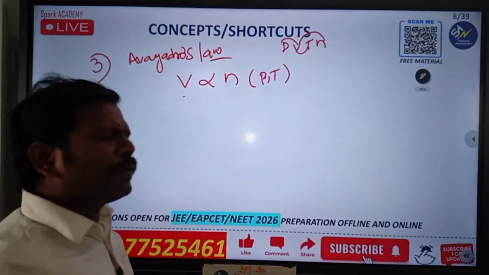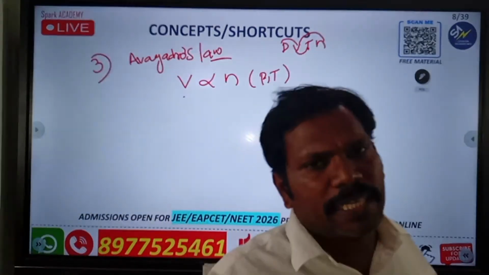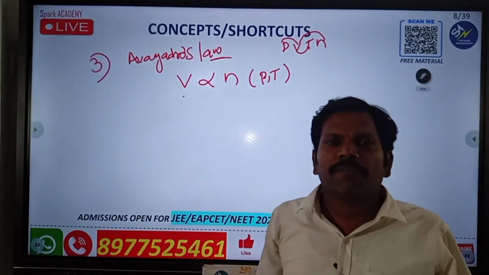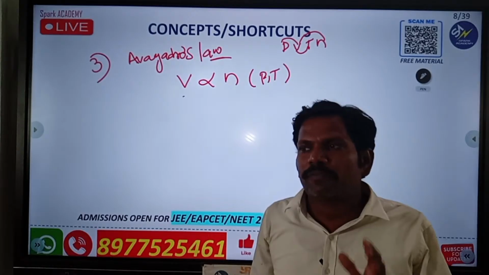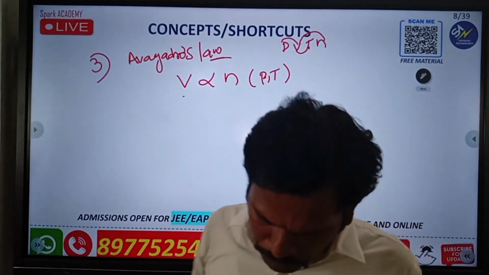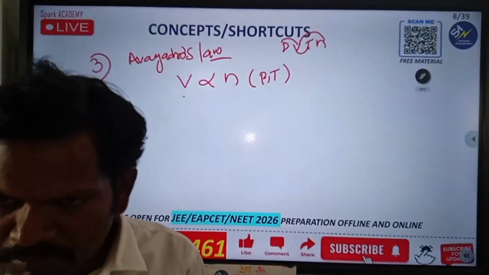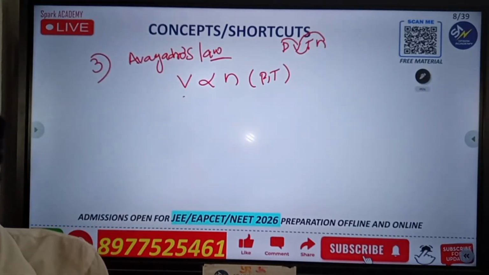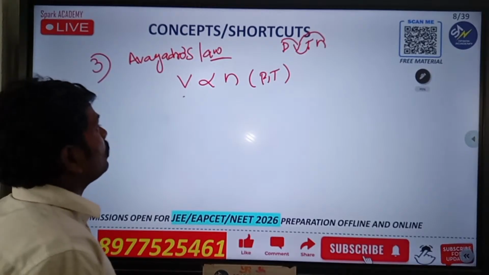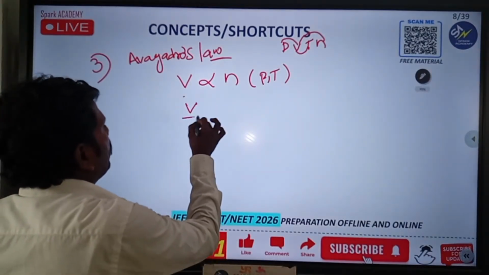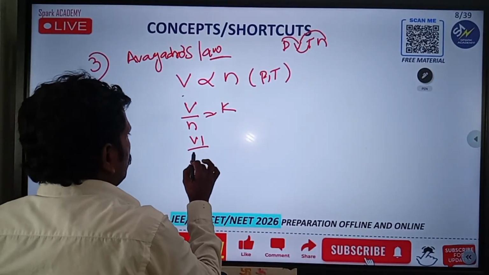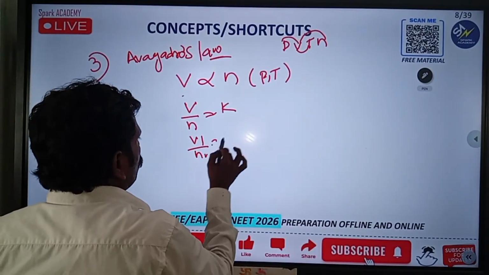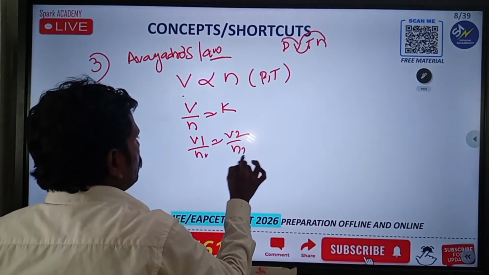That means if you take any gas, for example at STP, it will occupy only 22.4 liters. So V by N is equal to K. V1 by N1 is equal to V2 by N2. So this is the formula.